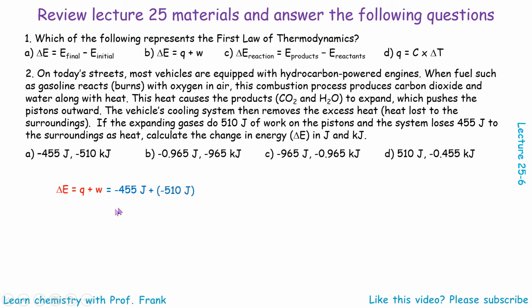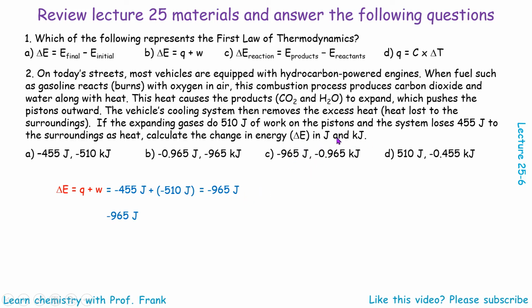And then W. W, the work done by the expanding gas, is 510 joules. Since the expanding gases are part of the system, the system does the work, which means the system loses this much energy. So it has to be negative. Now we have negative 965 joules. We got the answer for joules.